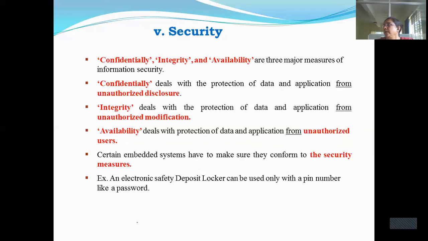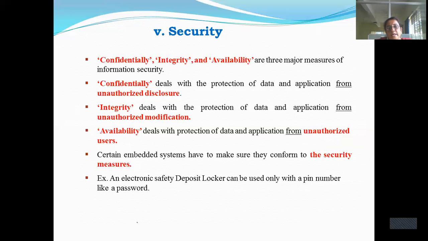So what is the security? The security tells about any component or embedded system launched into the market. Security plays a very important role, right? So that also documentation has to be done. One best example that can be given here is the ATM machine, right? The ATM machine is nothing but the automatic teller machine where the person can withdraw the amount from the remote bank, right? So there the three parameters, confidentiality, integrity and availability, they all speak about the information security. So these three aspects should be taken care of.